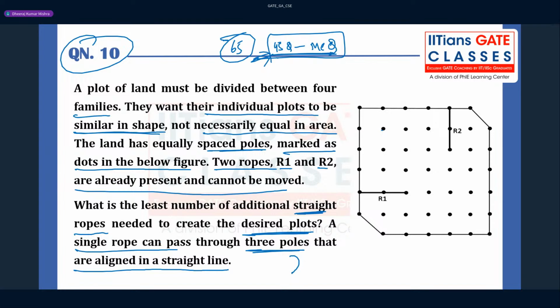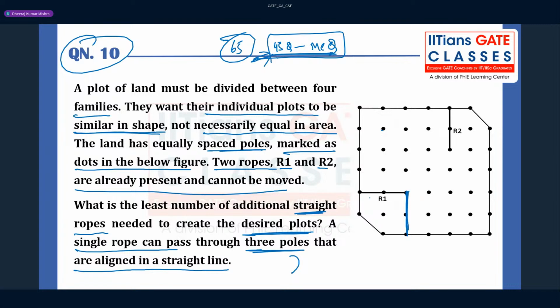So if you consider one single rope, that should pass through 3 dots. It should not pass through many dots. That is also very important. Suppose we take one row, this one row is possible, right? Because you can't go up. This is one row you can take because there are 3 dots.